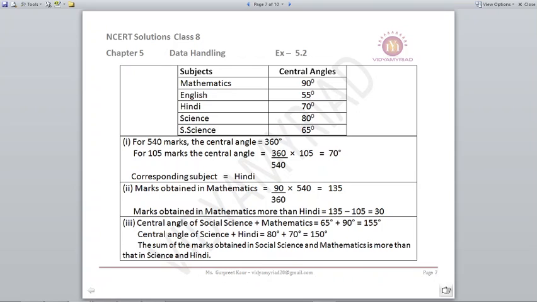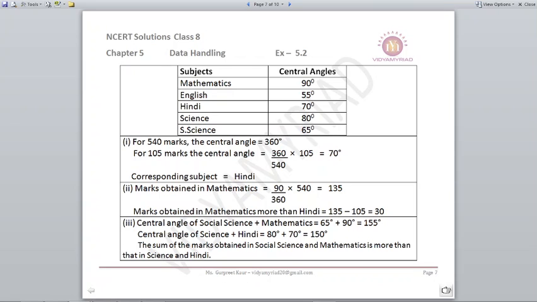Next, we need to find out the central angle of social science plus mathematics. That gives us 65 plus 90, which is 155. And the central angle of science and Hindi gives you a total of 150 degrees, which is definitely less. So the sum of the marks obtained in social science and mathematics is more than that in science and Hindi.